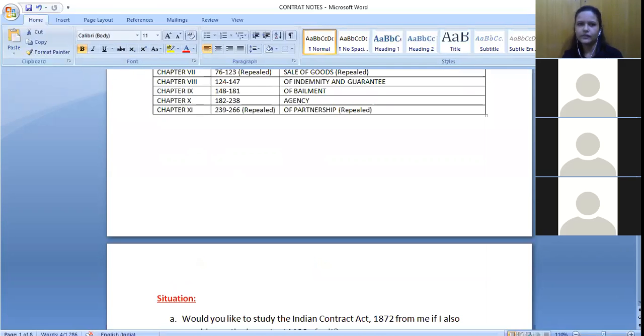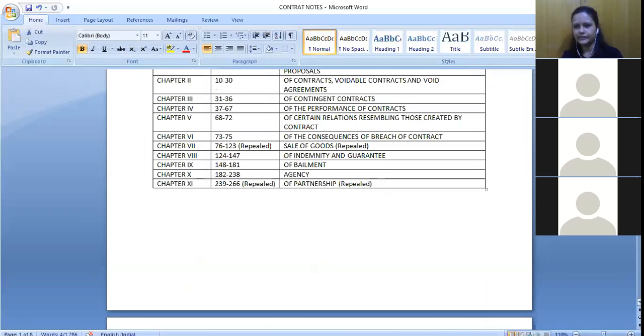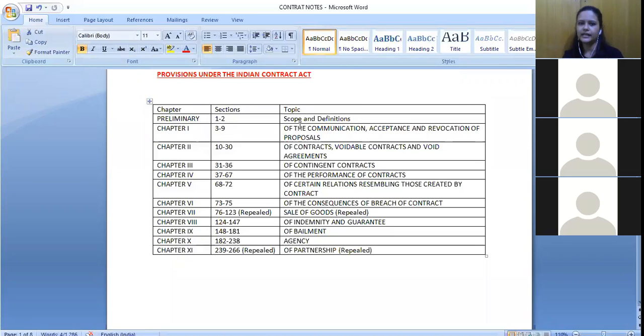Another important thing is with regard to scope and definition. Can anyone tell what is the scope of the Indian Contract Act? To where is it applicable? Whole of India. So is it applicable to Jammu and Kashmir and Ladakh? Yes, it is applicable to Jammu and Kashmir and Ladakh also.